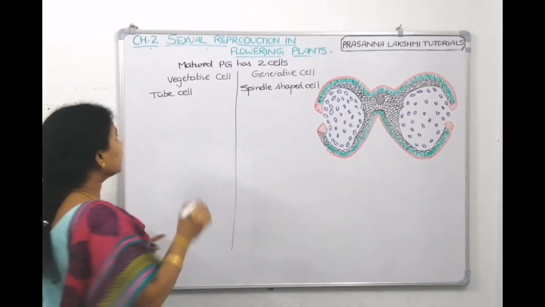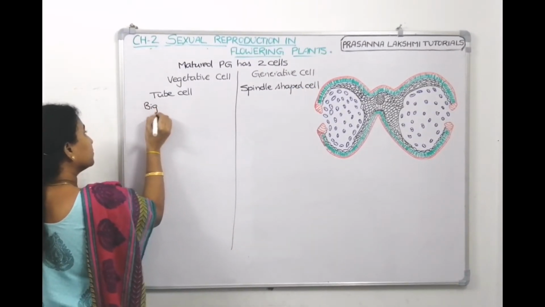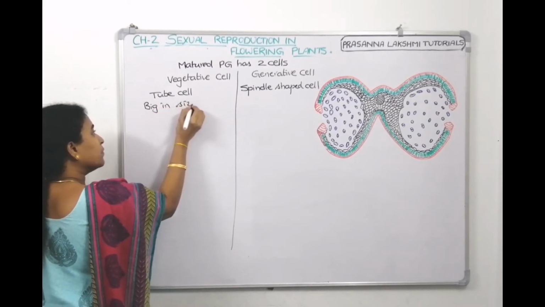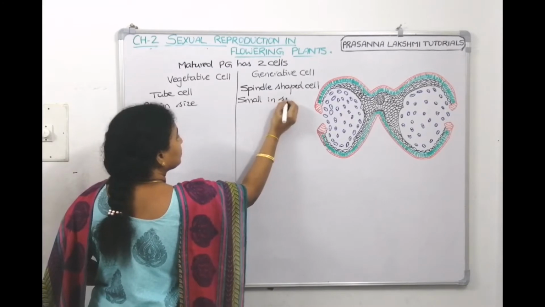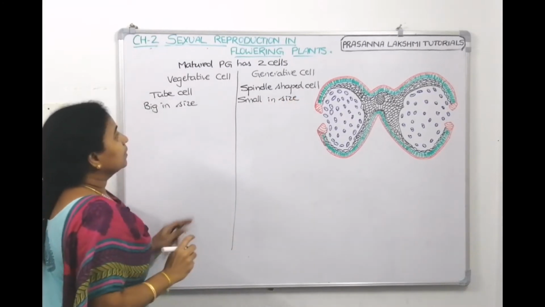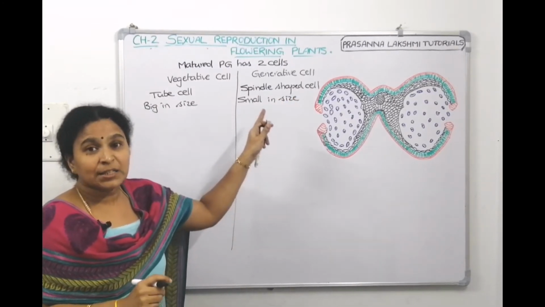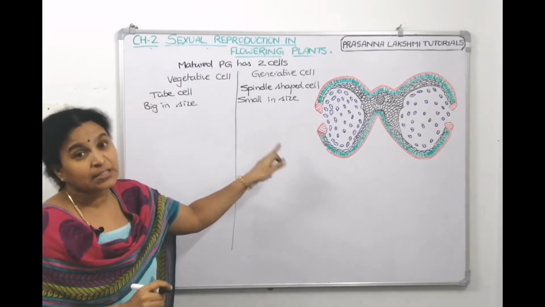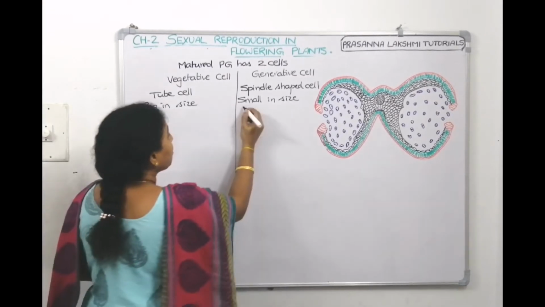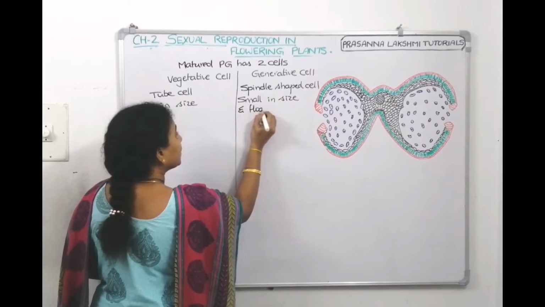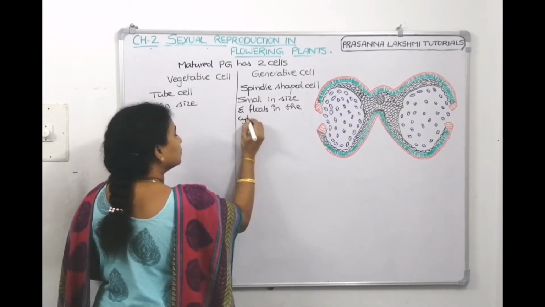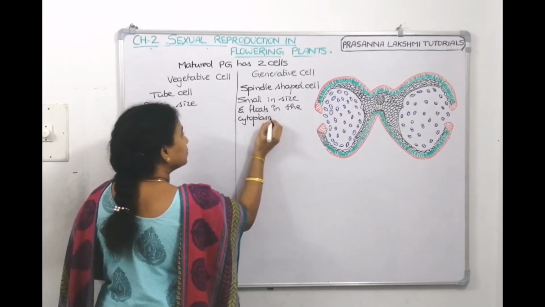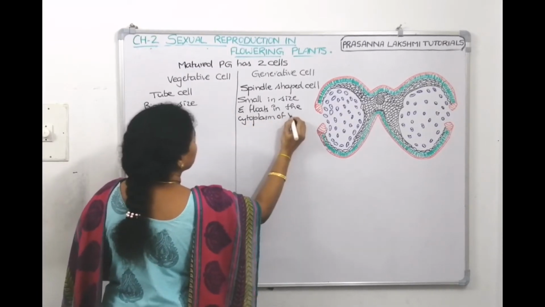Vegetative cell, we saw, is very big in size, whereas generative cell is small in size, spindle shaped, and it floats in the cytoplasm of the vegetative cell.